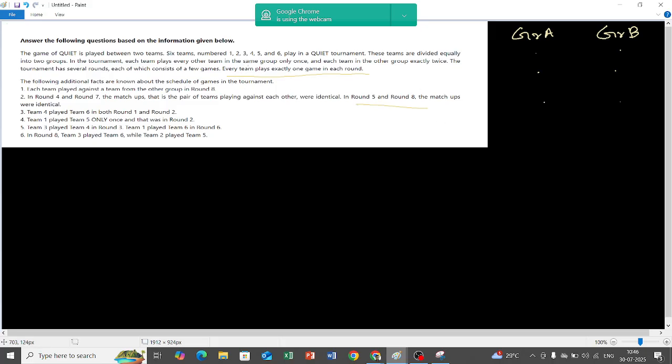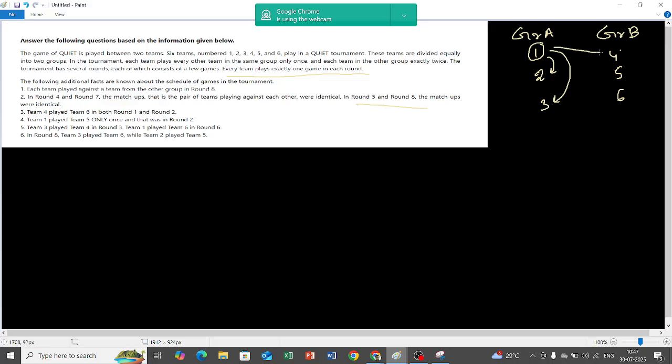Each team plays every other team in the same group only once. What does that mean? Each team plays with the other teams in the same group. Say, for example, I'm roughly writing 1 2 3 4 5 6, like this the groupings are there. Now team 1 will play with team 2 only once in the entire tournament. In the tournament there will be multiple rounds, so team 1 will play with team 2 only once. Team 1 will play with team 3 only once because they are in the same group.